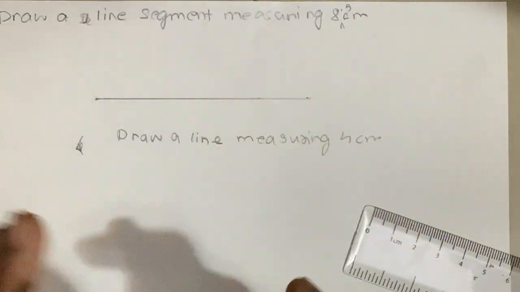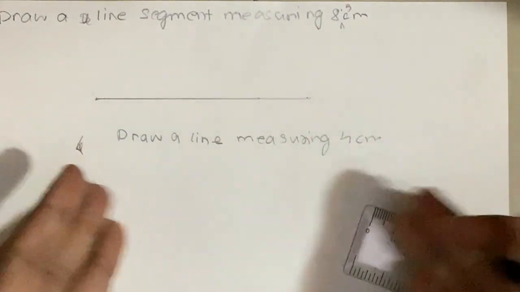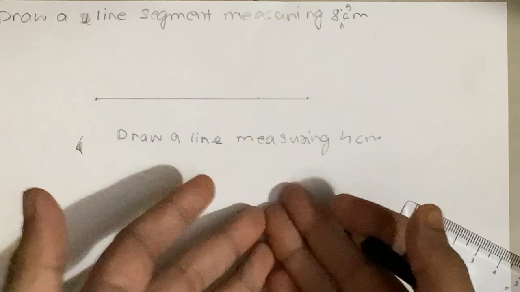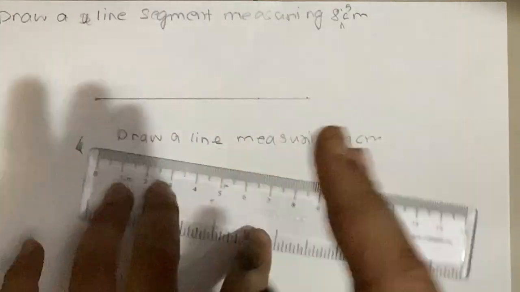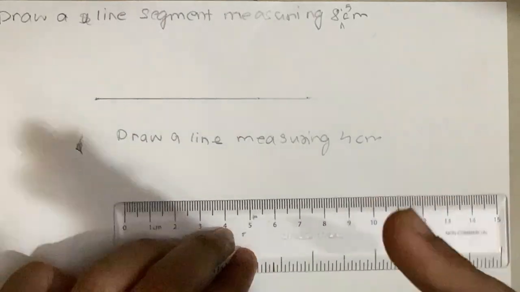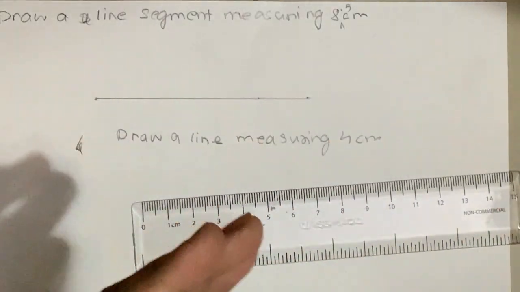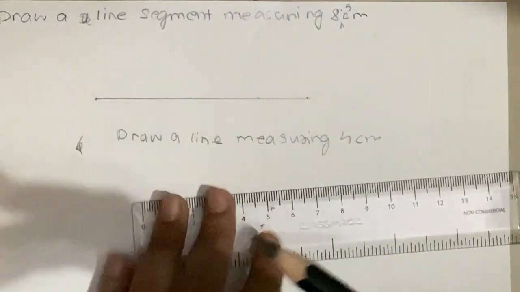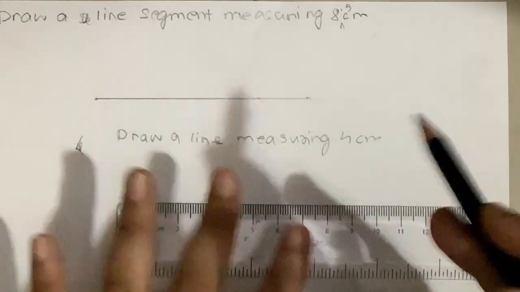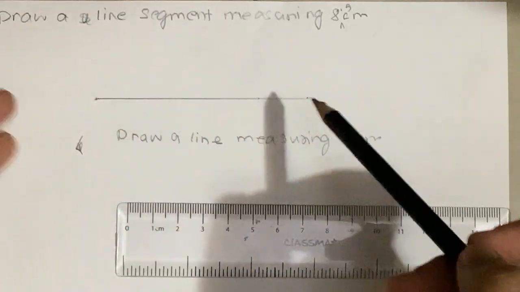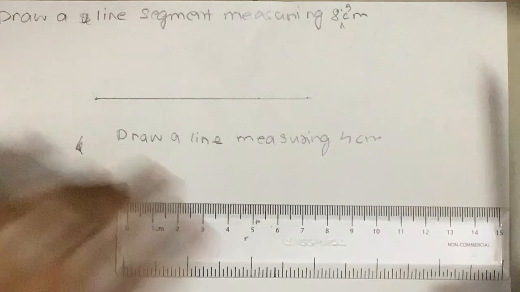As you have learned, a line cannot be measured, but then what should we do if it says 4 centimeter? Now when it says to measure a straight line, we are actually taking 2 points on the straight line and measuring those 2 points, as the 2 points make a line segment.